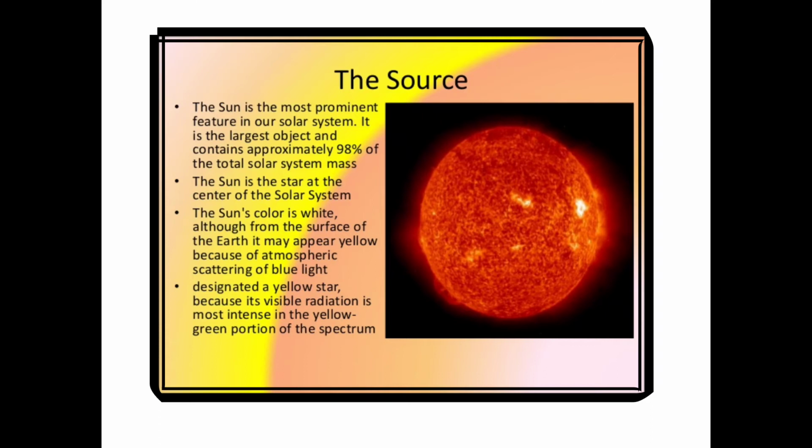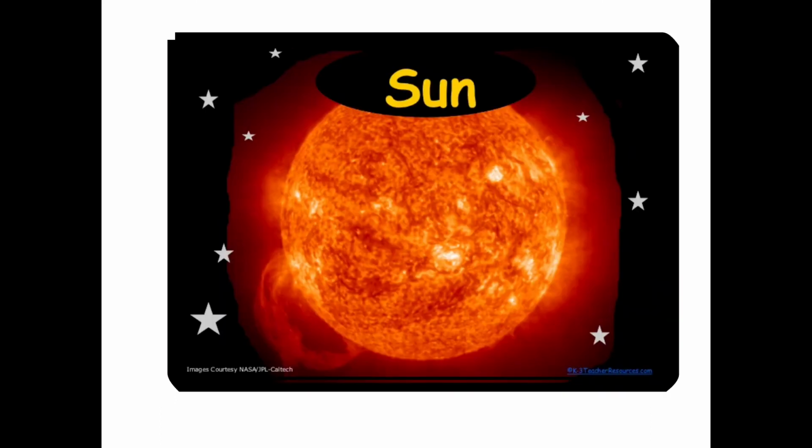Its diameter is more than 100 times the Earth's diameter, and it weighs about 30,000 times more than the Earth. The sun is about 150 million kilometers away from the Earth, and the light from the sun takes about 8 minutes to reach us. You can see the sun picture here.